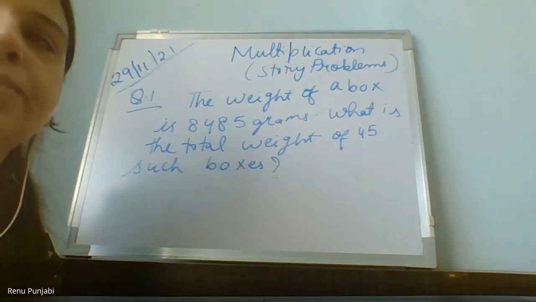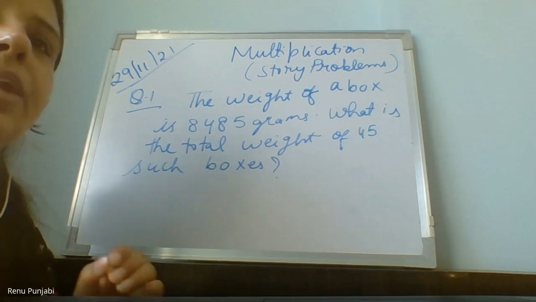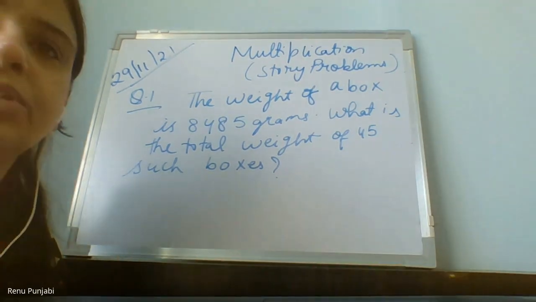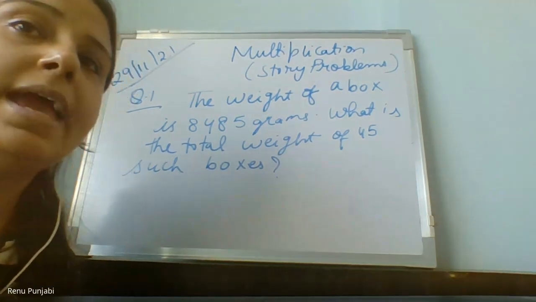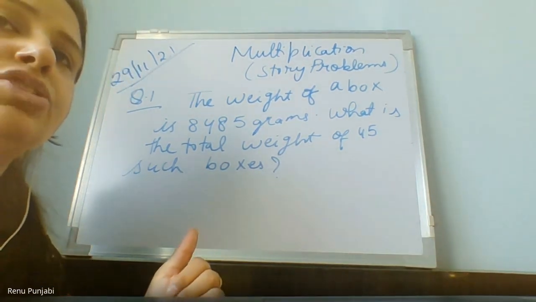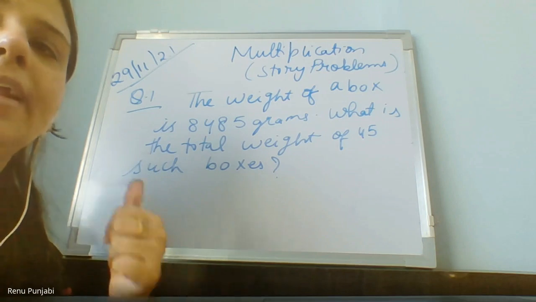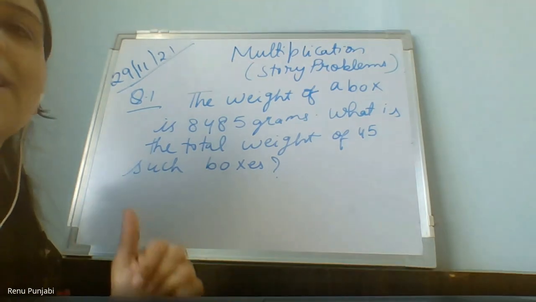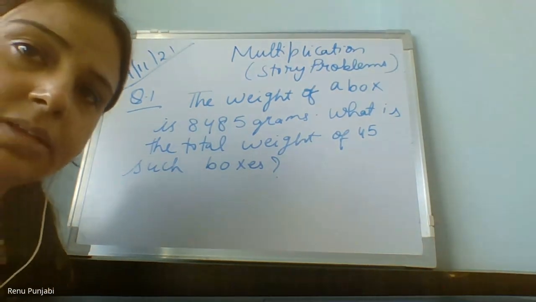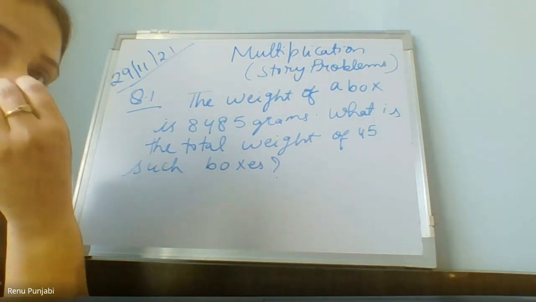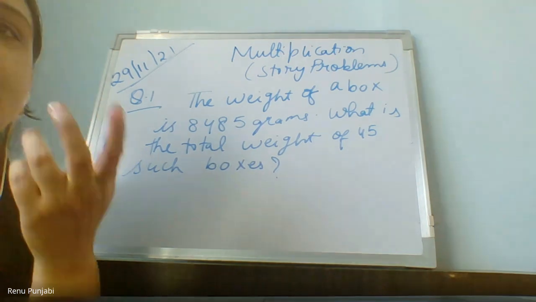You have to identify that this story problem is related with which operation. Clear? And now how to identify whether the story problem is of multiplication or not?